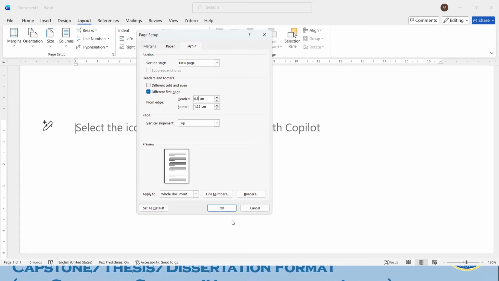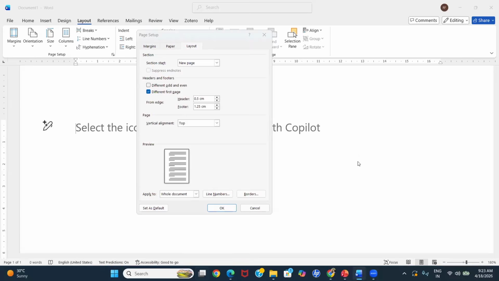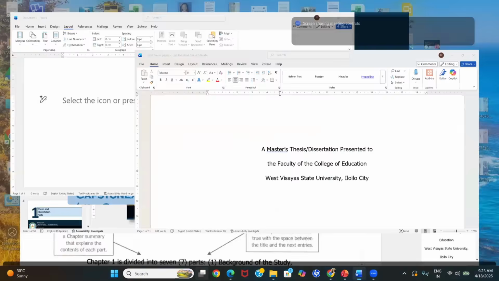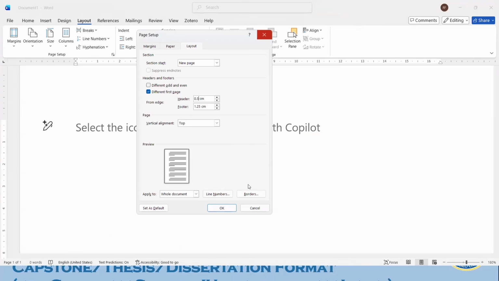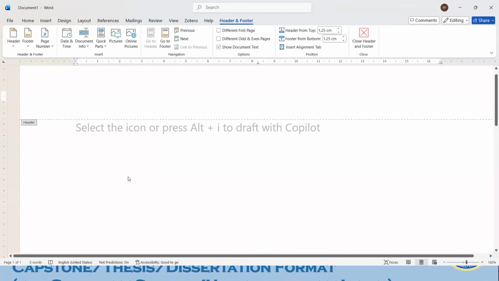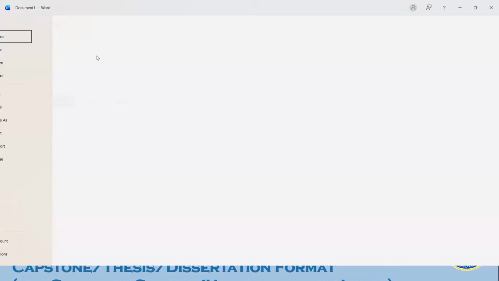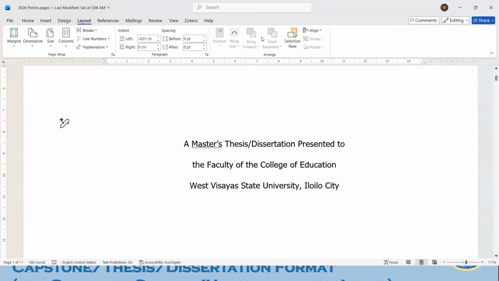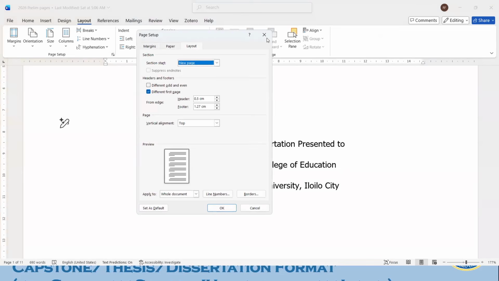Okay, let me check first, just to be sure, okay? The header should be half centimeter.